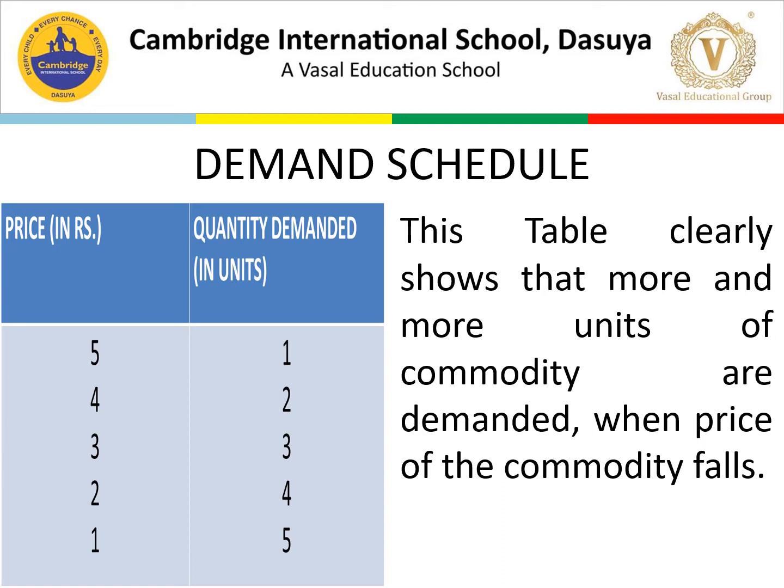Then after assumptions, we are talking about demand schedule, or we can say the table of demand. Fine. So table or the schedule. Schedule is always used for the tabular representation of data. So here we are representing price and quantity demanded in the form of a table. What does this table show? Again the inverse relationship. This table clearly shows that more and more units of commodity are demanded when price of the commodity falls. So when the price is decreasing, obviously we are trying to buy more. Fine. So this is what they have explained in this.